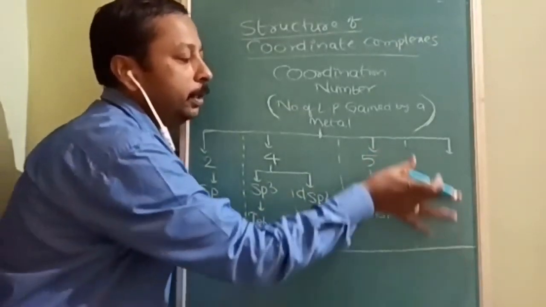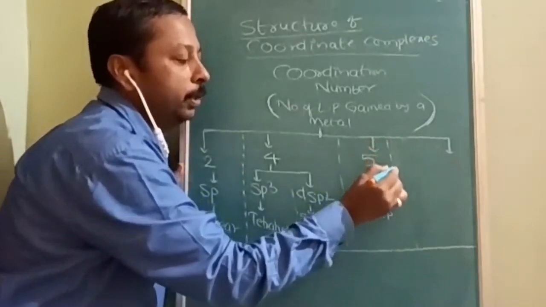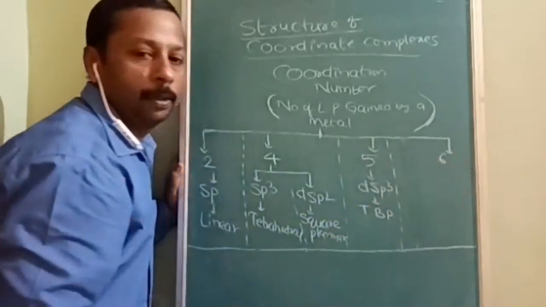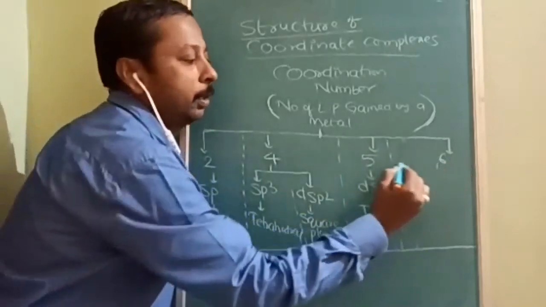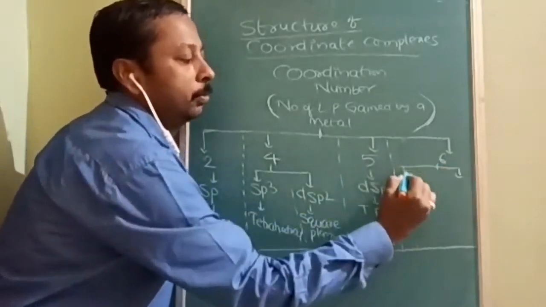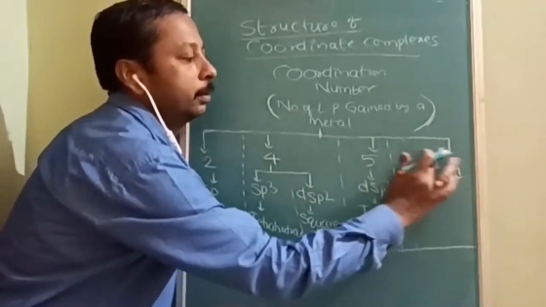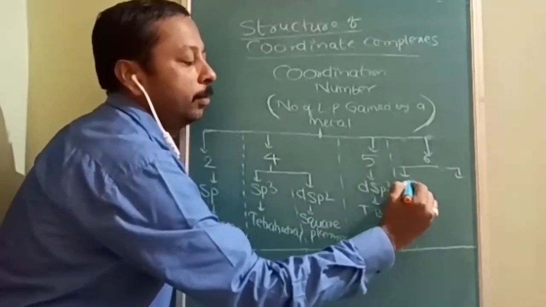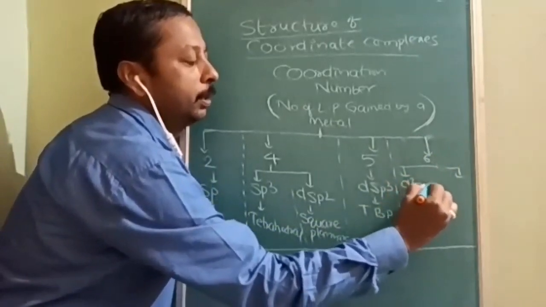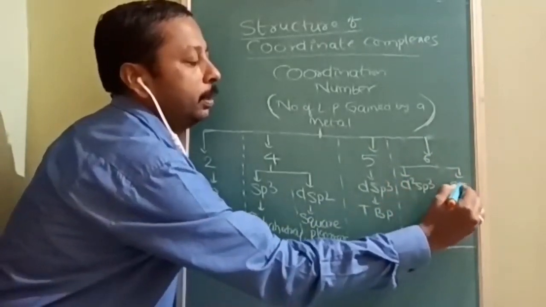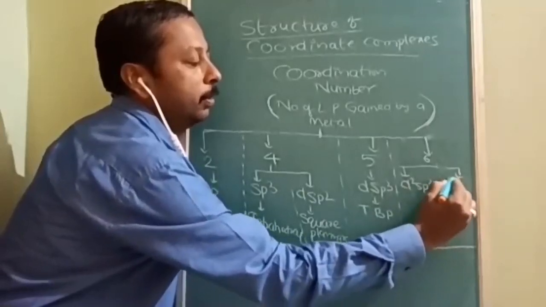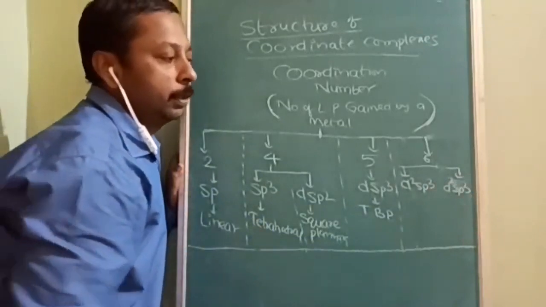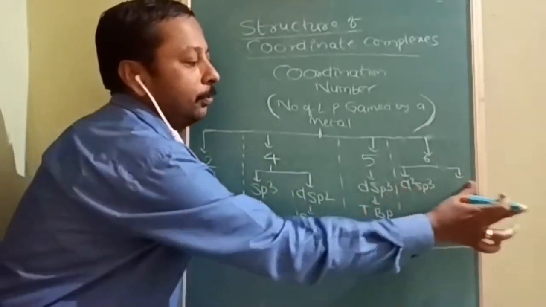The main thing you have to remember, which you should never skip, is coordination number 6. Okay, so if the coordination number is 6, then the hybridization may be d2sp3 or sp3d2.